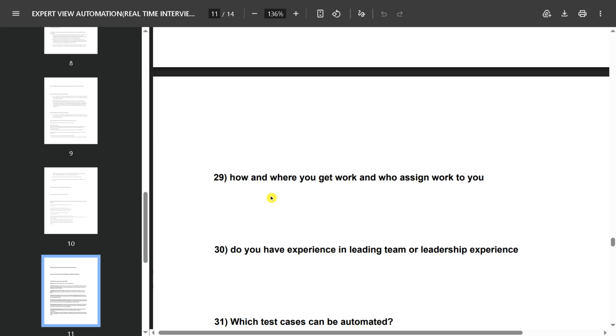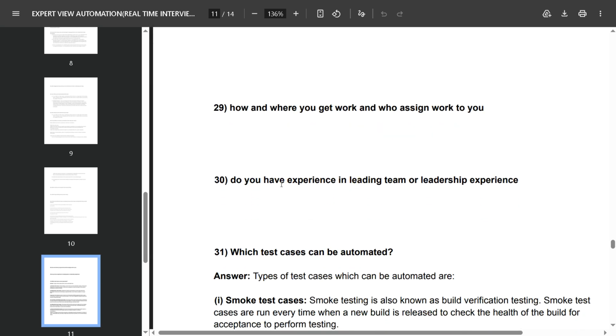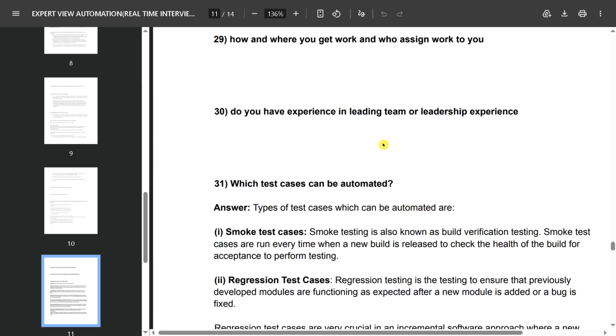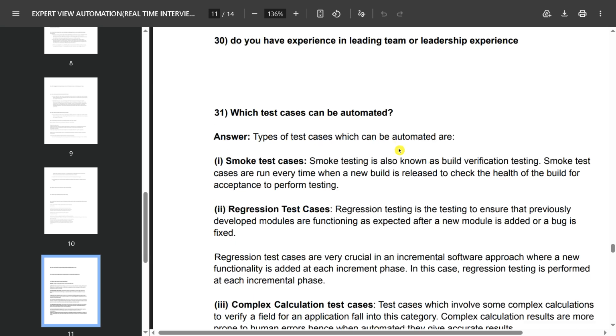They may also ask how and where you get work and who assigns work to you. Do you have experience? In our case we are using Jira, so we get work in Jira. Do you have experience in leading a team or leadership experience? If you have, then you can explain about team handling or leadership experience.